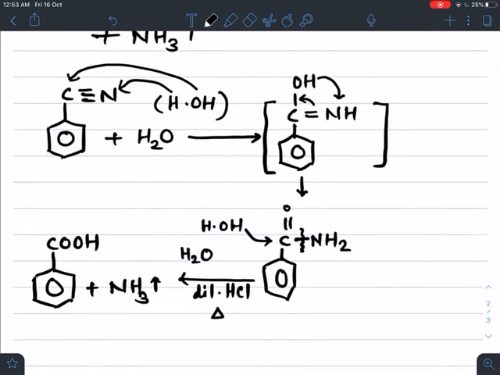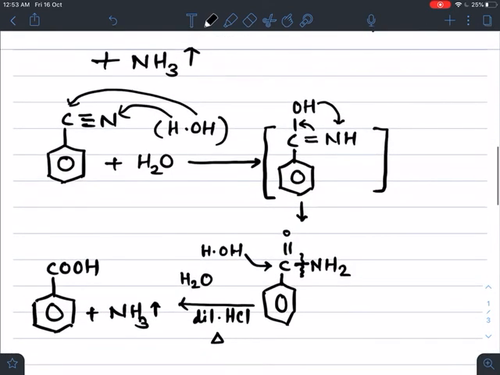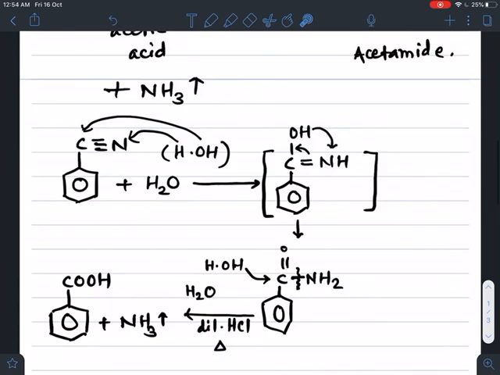So this is the preparation method for carboxylic acid from cyanides or nitriles and amides. From aliphatic or aromatic cyanide, finally we get aliphatic or aromatic carboxylic acid.